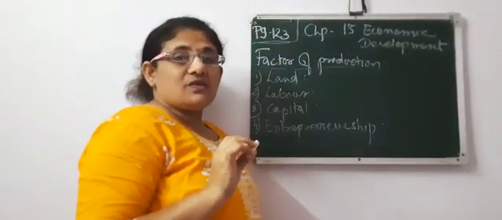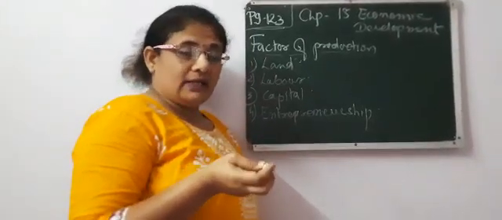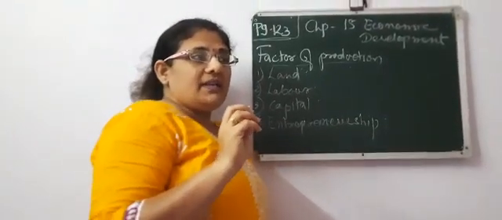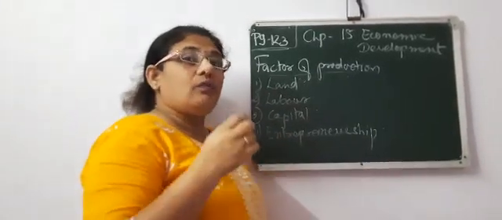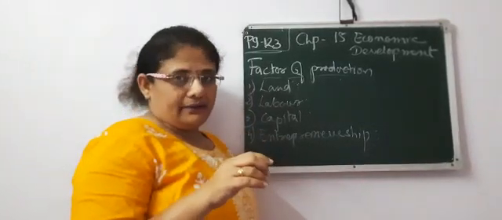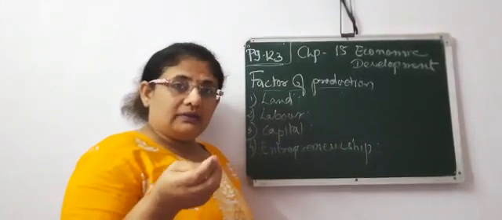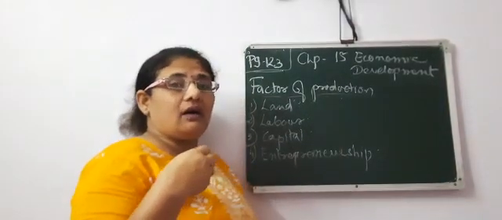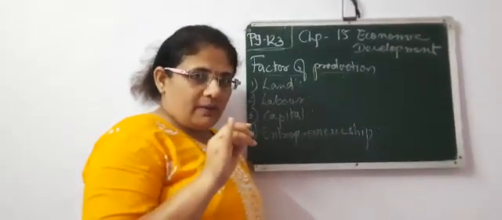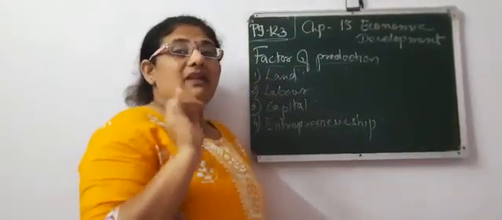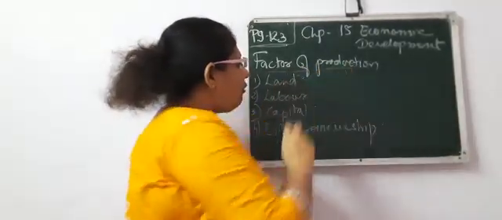Factors of production means what? What are the things required for the production of any commodity? For example, if we want to grow crops, what factors are required? If you have to make cloth, then what is required? If you want to make biscuits or chocolates or whatever, for any production, what are the main factors? That is what we are going to discuss here. These are known as factors of production.